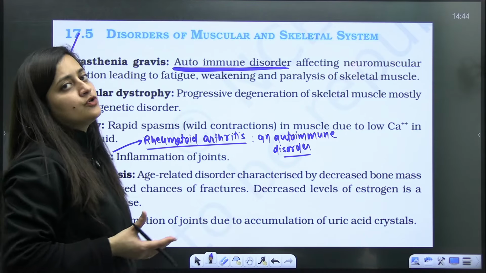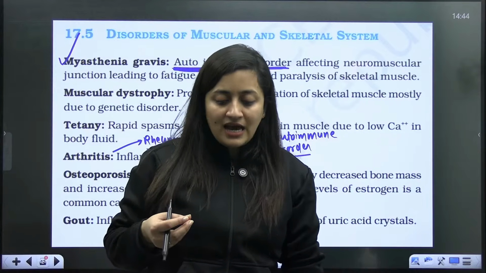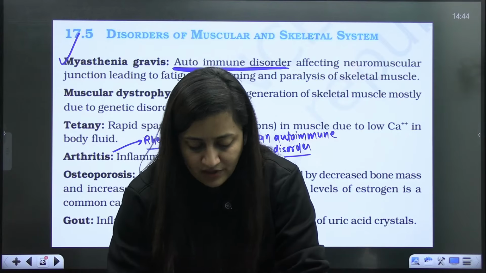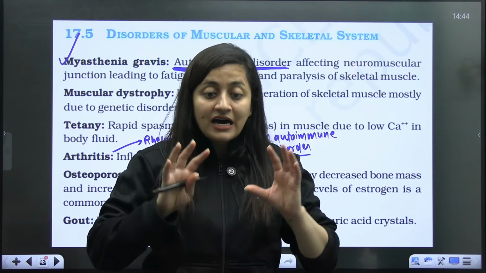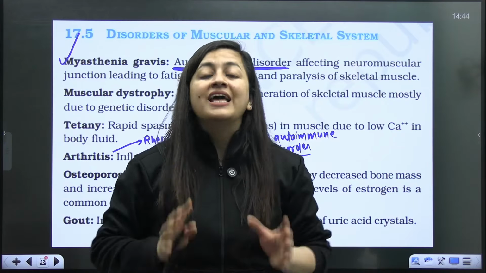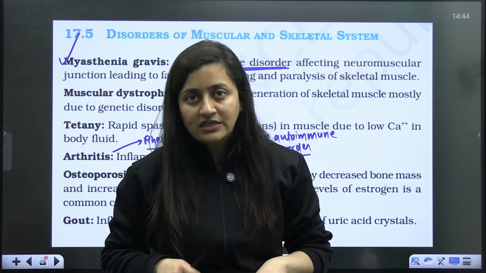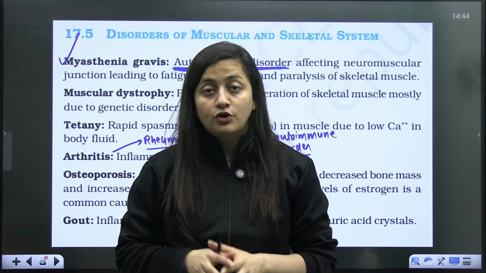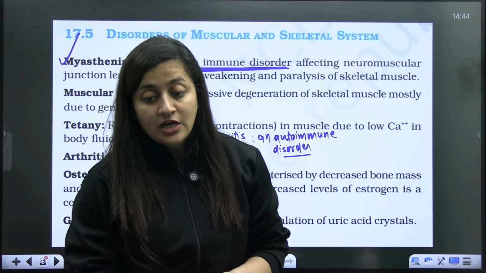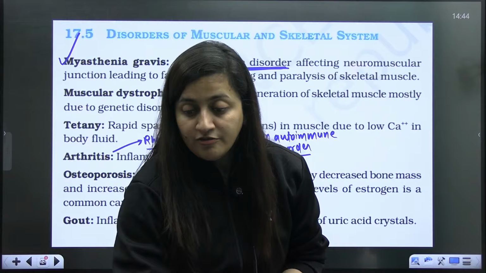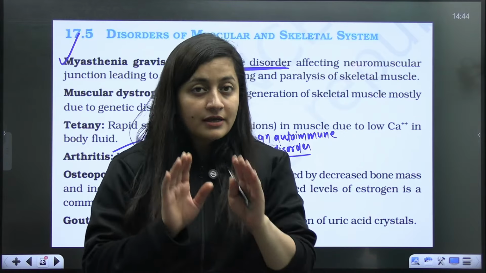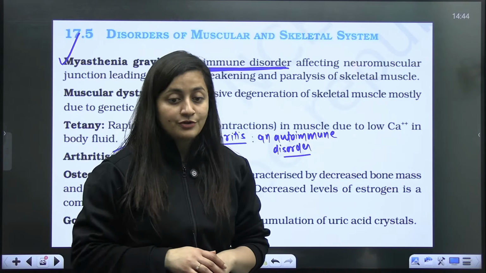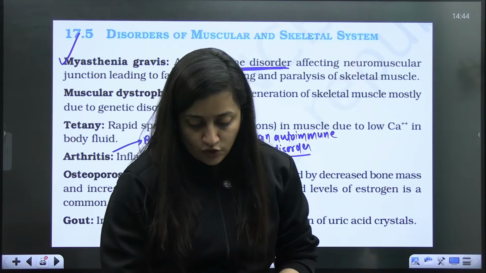Autoimmune disorders are the ones in which our body's immune cells fight with our own body cells. Our immune system, which should protect us, is even fighting with us. This is basically an autoimmune disorder. But I would like to mention one thing. Do check the Nobel Prize winner for 2025. You will get to know something related to autoimmune disorders. This is important, right? So do check that out.